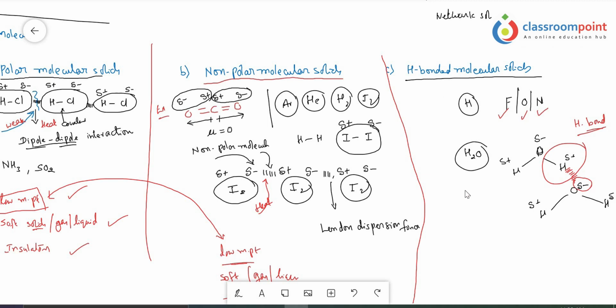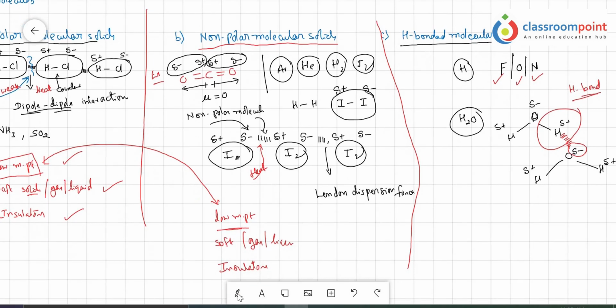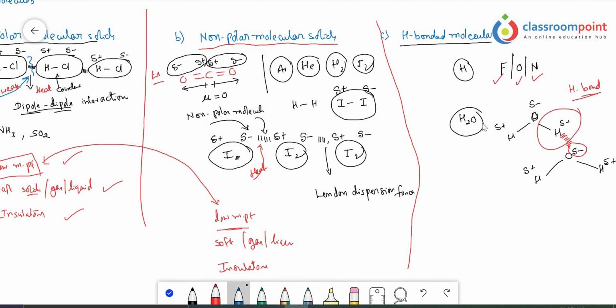It is a very strong bond. Since it is so strong, it needs a bit more heat energy to be broken. Hence, it has a high melting point value in comparison to the other two, but as a whole, in comparison to other solids, meaning ionic solids and covalent solids, the melting point is low. But for non-polar molecular solids, it is very low.